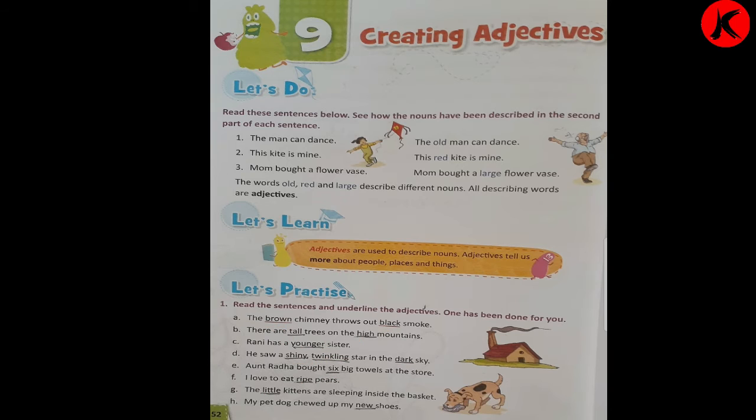Now we will read all together. The brown chimney throws out black smoke. B. There are tall trees on the high mountains. Rani has a younger sister. He saw a shiny twinkling star in the dark sky. Aunt Radha bought 6 big towels at the store. I love to eat ripe pears. The little kittens are sleeping inside the basket. My pet dog chewed up my new shoes.